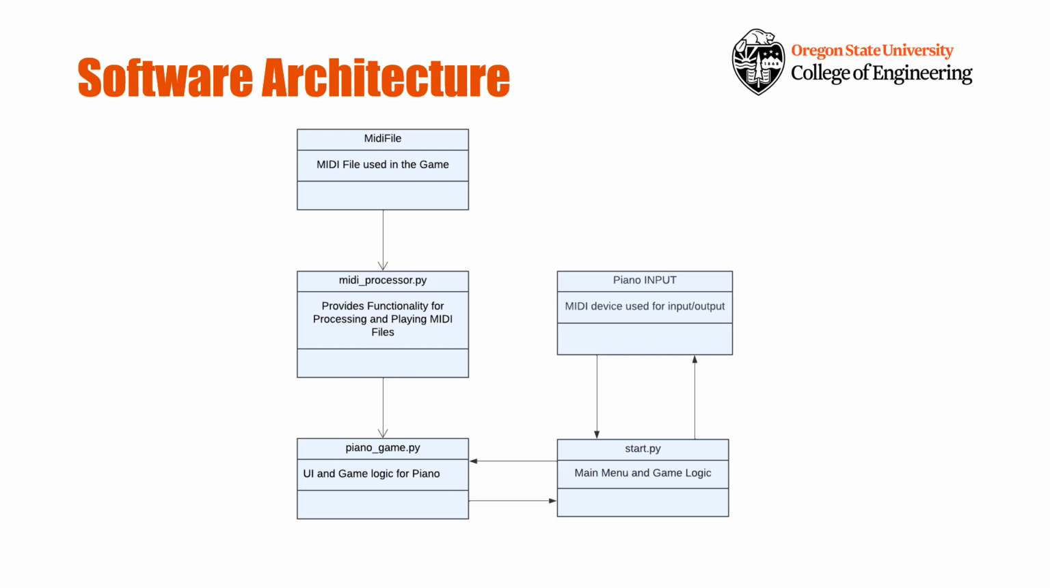Our software architecture gives an important high-level understanding of the interconnections of our product. We have our start file that runs our main menu and game logic. This takes the piano and other inputs to feed into the piano game file, which handles the UI and the core game logic for the piano. Inside that, we have inputs that come from the MIDI processor as songs are selected, which in turn pulls the selected MIDI file and processes it for playing in the game.